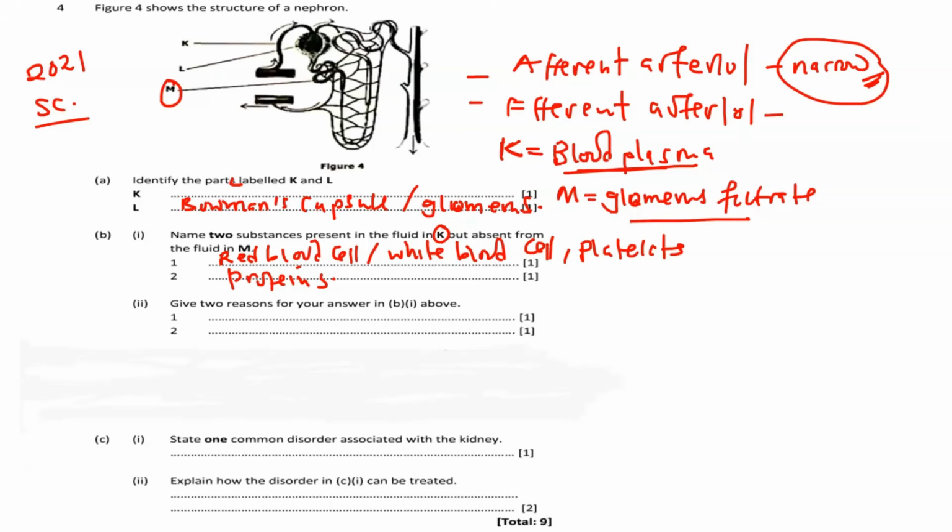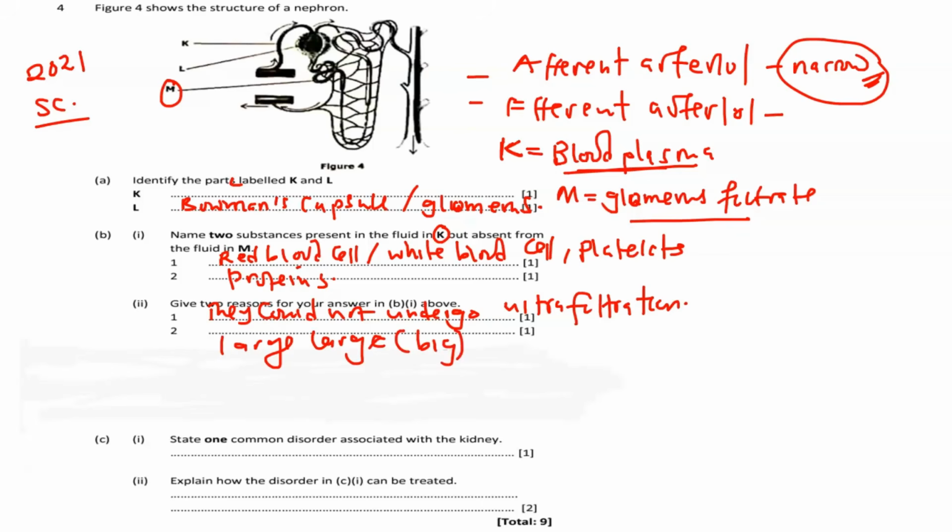So the reason is because they could not undergo ultrafiltration. And of course, the other reason is because they are large in size. They are big and could not pass through the glomerulus.